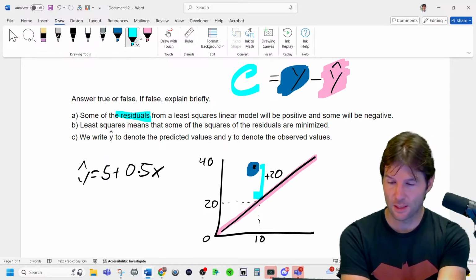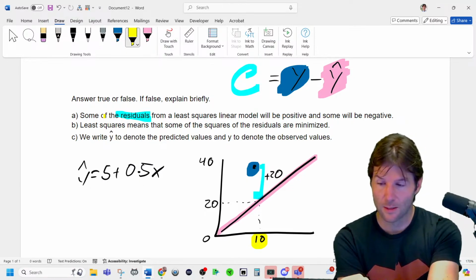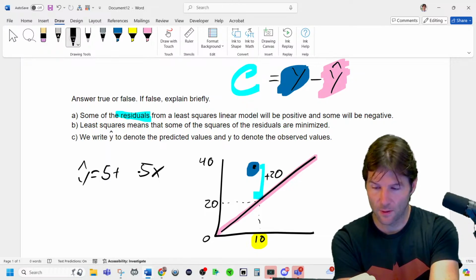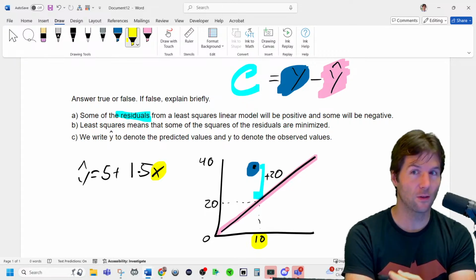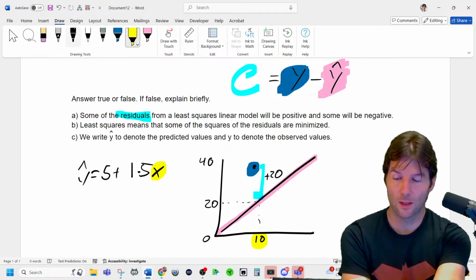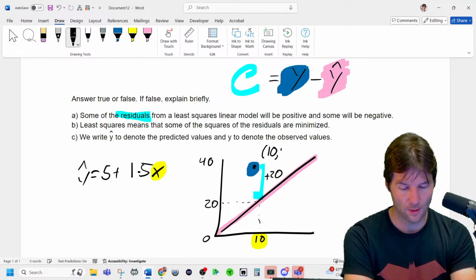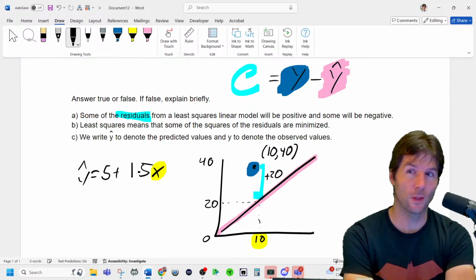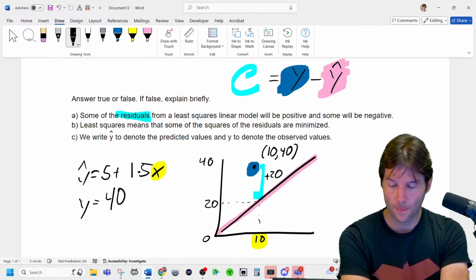But look, if you plug in the 10 into the equation, you would get that, ooh, now this isn't correct. I need to change it. So this needs to be 1.5. There we go. Now, if you plug in 10 right there, you'll get 1.5 times 10, and you'll get 20 as the predicted y value. But this point right here has coordinates of 10, 40, its x, y coordinates. So the actual value is equal to 40, but the predicted value is equal to 20.